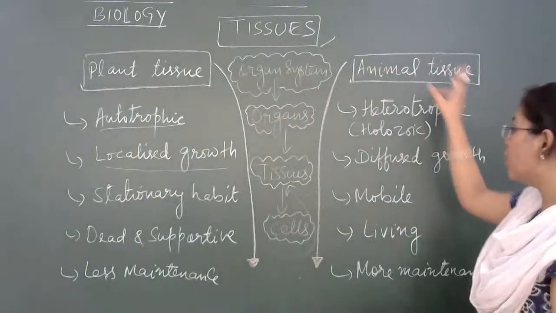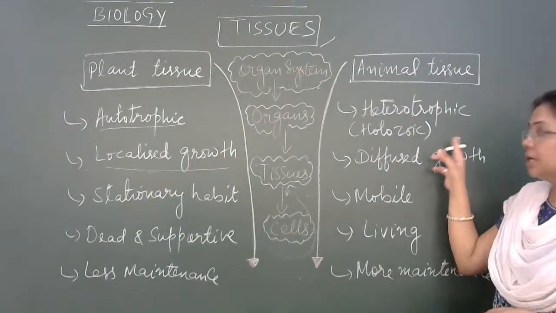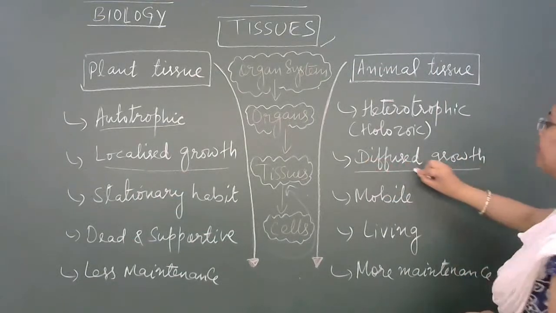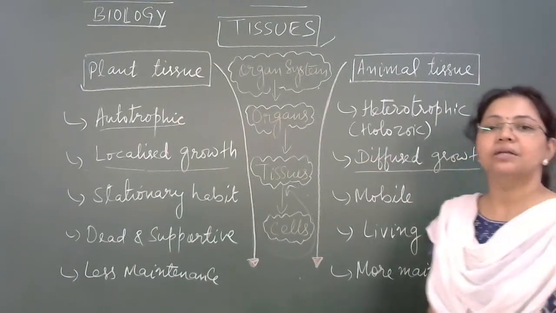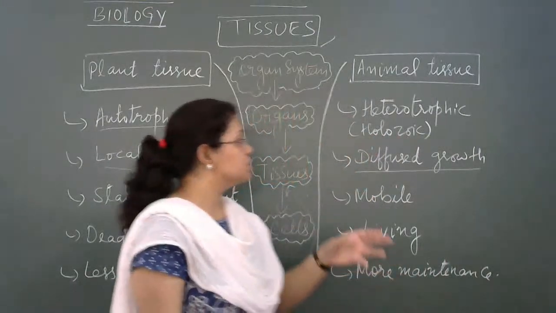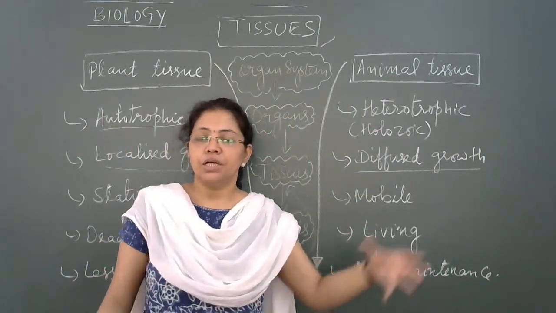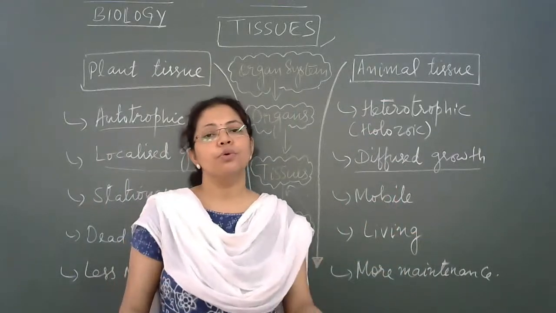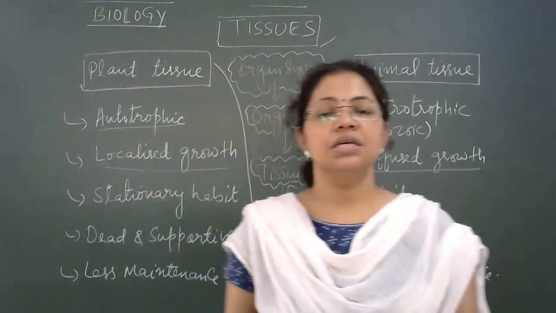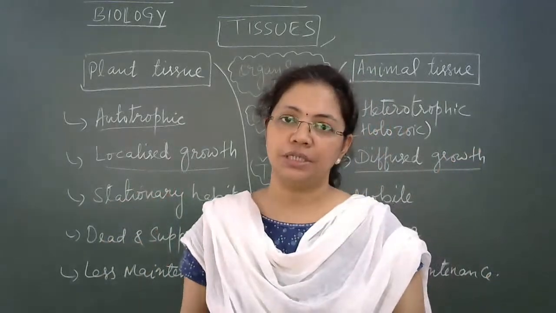Whereas in case of animals, the growth pattern is diffused. Diffused means that unlike plants, there occurs a uniform growth in us animals till we attain maturity.